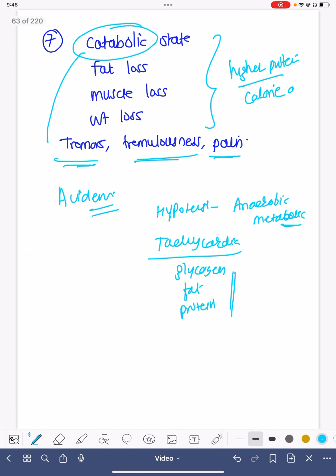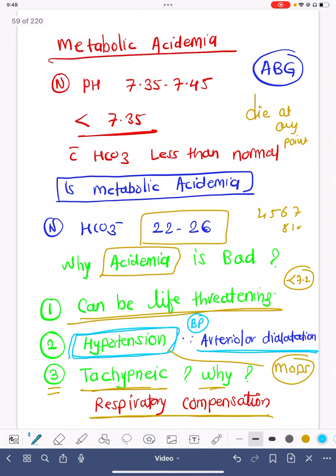So this was all about metabolic acidemia. We'll come with some other interesting topic.